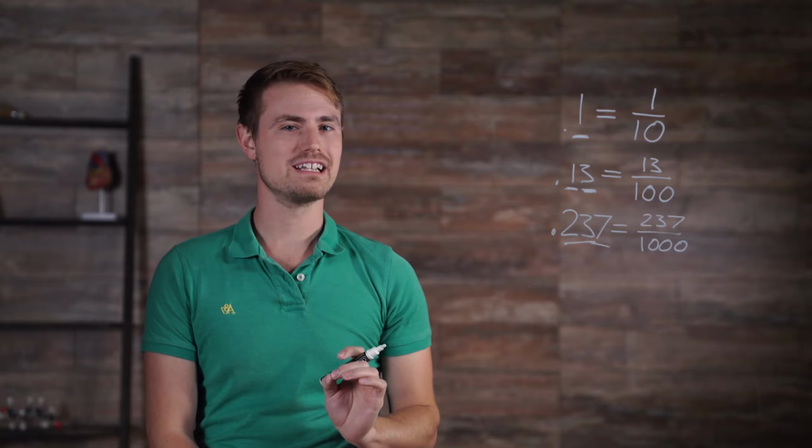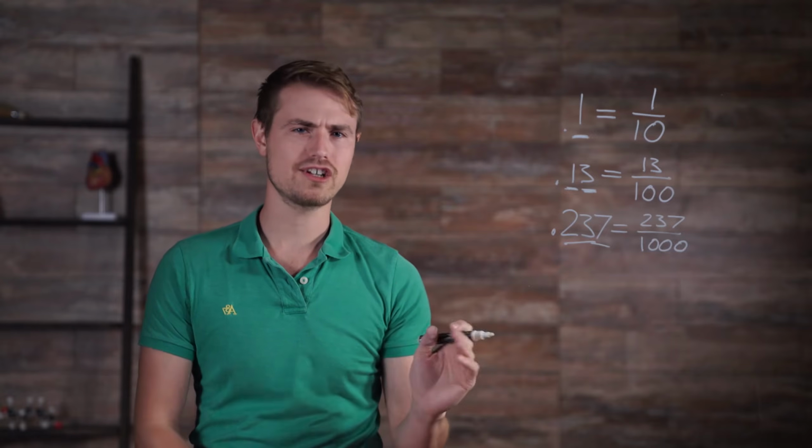These decimals can be written as fractions, so they are considered rational.